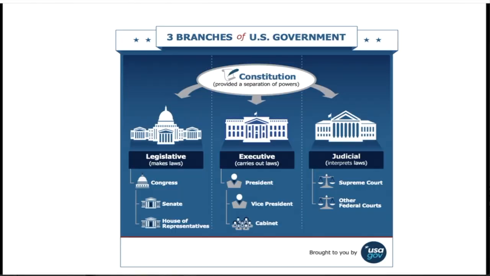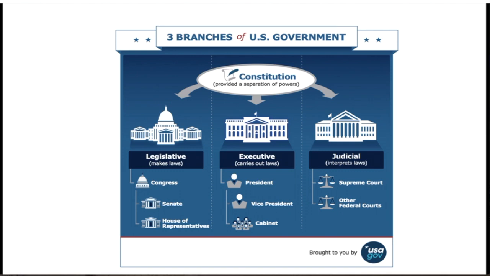So on that website, we can see this interesting infographic here. You can see that there are three branches of the U.S. government. The Constitution is what provided a separation of powers. This means that in the United States, the executive power is just one part of the government, but it does not have all the rule of the government. In the executive power, in the middle there, you can see that the president, the vice president, and the cabinet are the ones that carry out the laws.